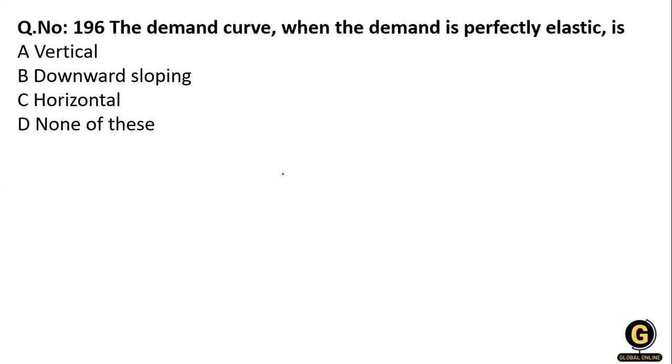Now the next question: the demand curve when the demand is perfectly elastic. When the demand is perfectly elastic, that means the price is fixed but the quantity changes according to demand. So the demand is infinite, and the demand curve is a horizontal straight line.